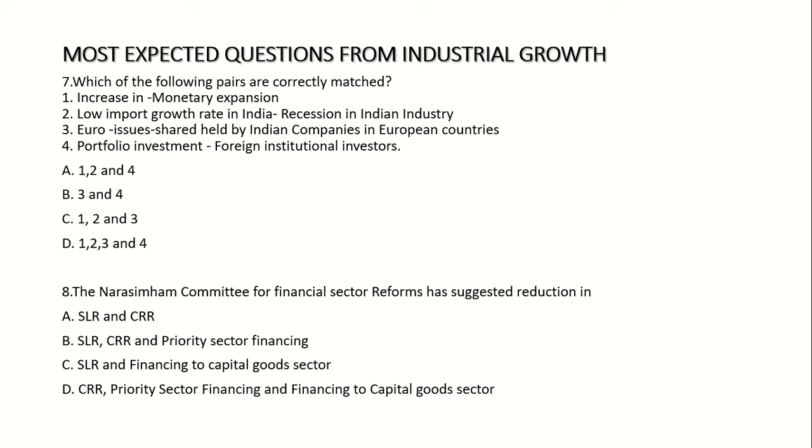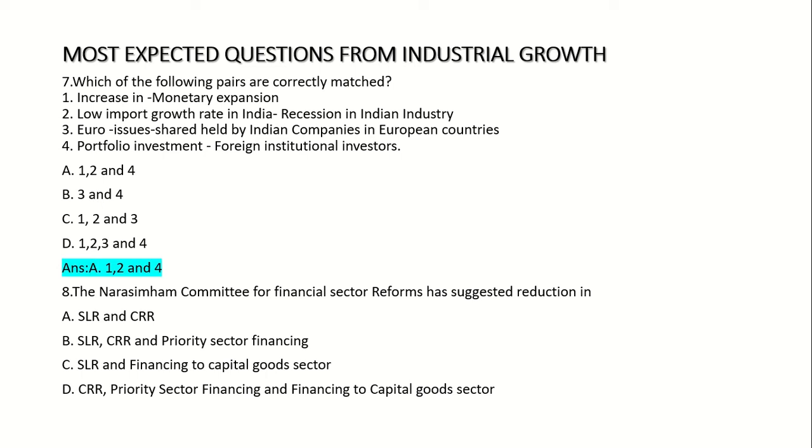Fourth point: portfolio investment, foreign institutional investors. Option A 1, 2 and 4. Option B 3 and 4. Option C 1, 2 and 3. Option D 1, 2, 3 and 4. Answer: Option A 1, 2 and 4.